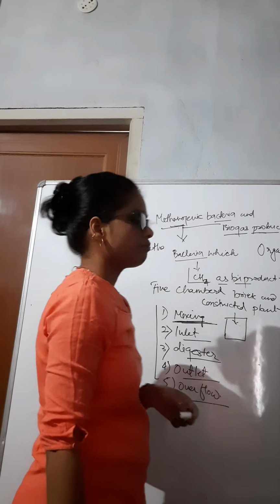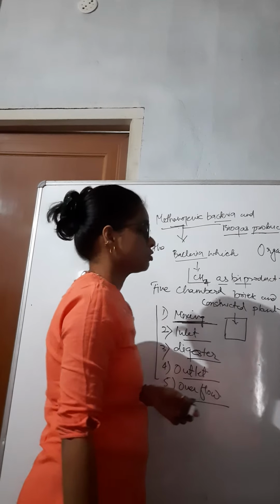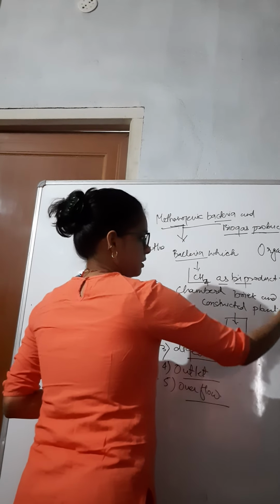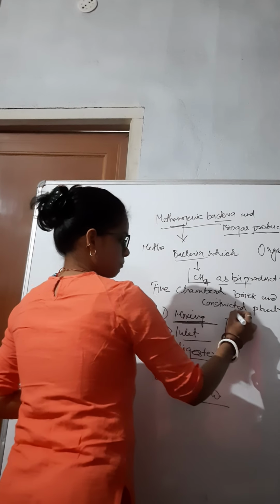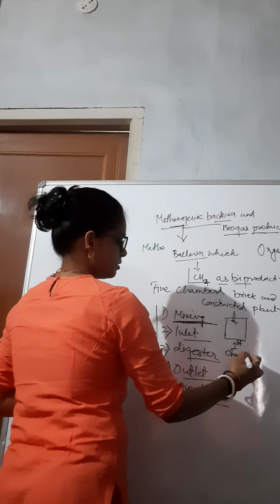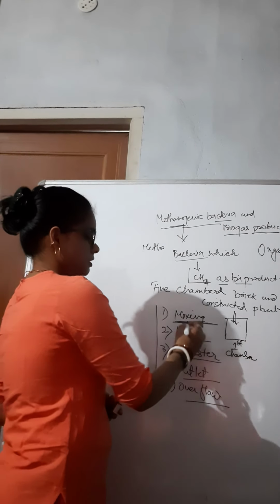Mainly cow dung is used in the production of biogas. All this sewage and cow dung is mixed in the first chamber of the biogas plant, that is the mixing chamber.